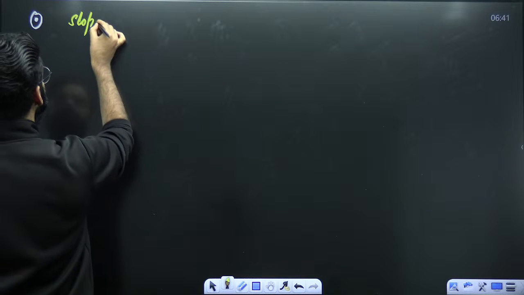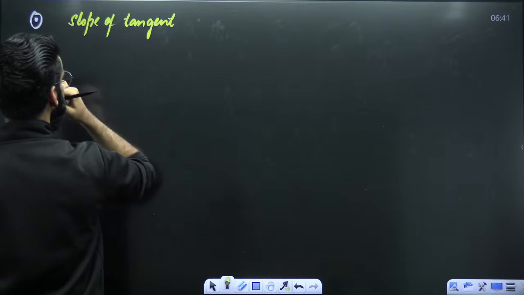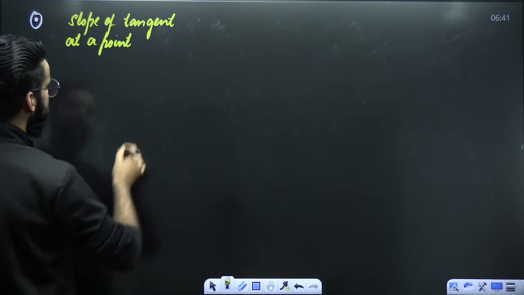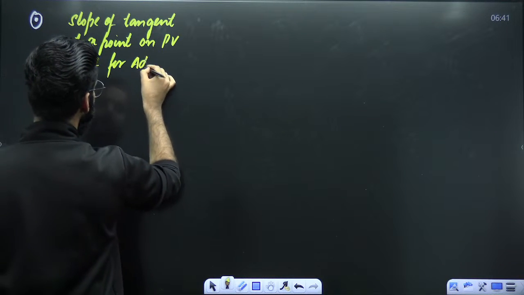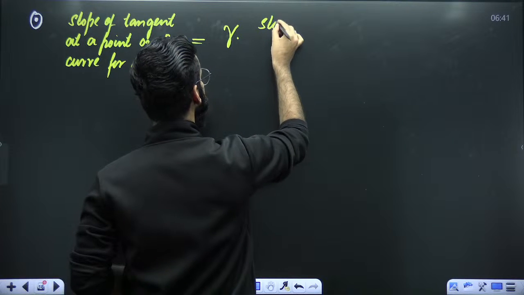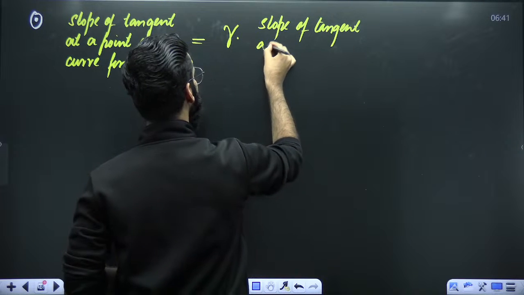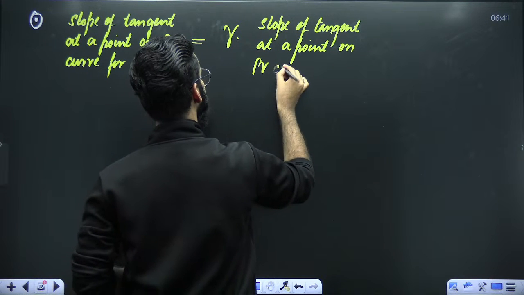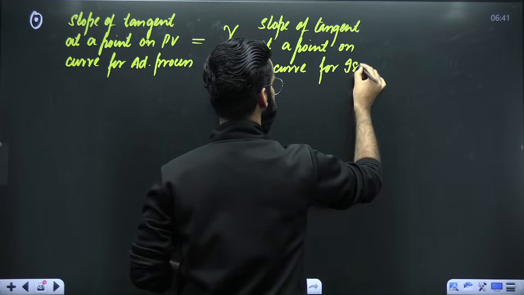Do remember, the slope of the tangent at a point on the PV curve for an adiabatic process is equal to gamma times the slope of the tangent at a point on the PV curve for an isothermal process.